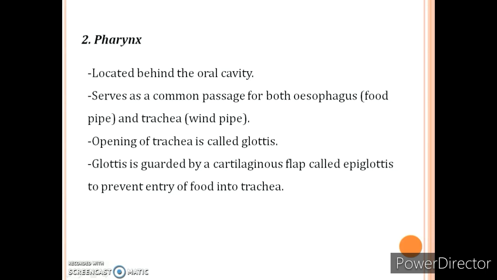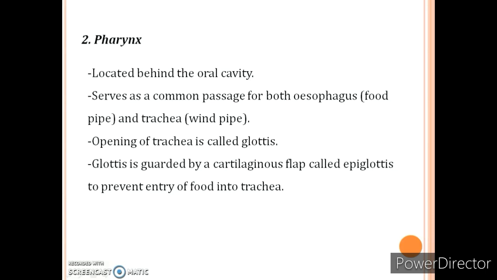अगर हम लोग खाना खा रहे हैं तो जो फूड है वो जाएगा pharynx के बाद food pipe में, means oesophagus में, and if we are inhaling air तब pharynx के बाद वो air जाएगा trachea में, that is windpipe. The opening of trachea means pharynx के बाद जो trachea start होगा उसका जो opening है उस portion को बोलते हैं glottis, which is guarded by a cartilaginous flap called epiglottis.